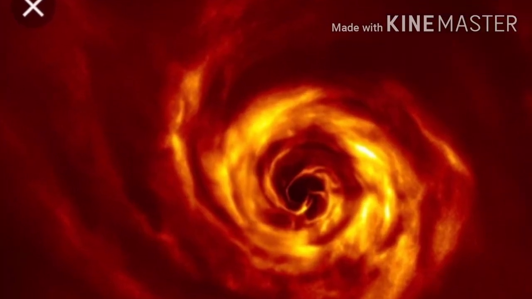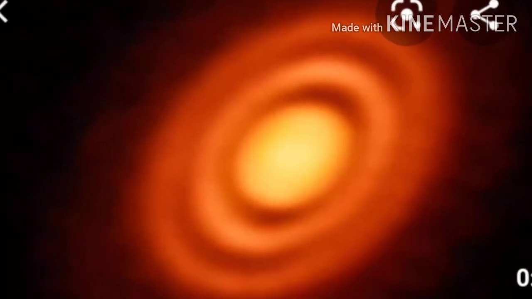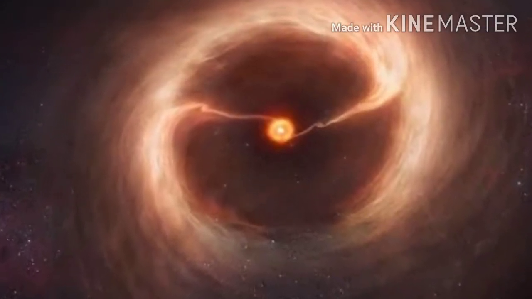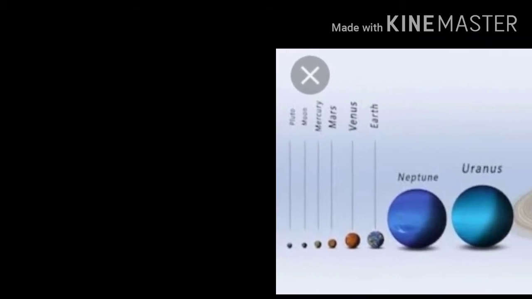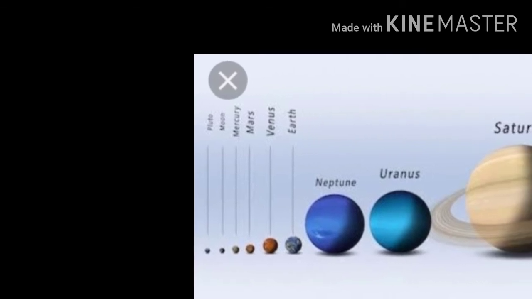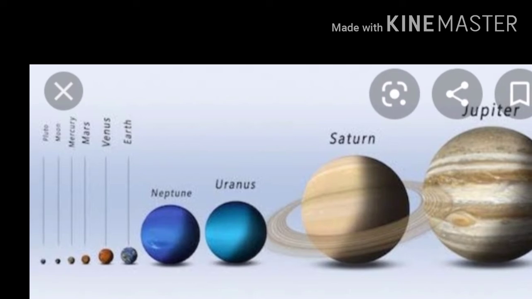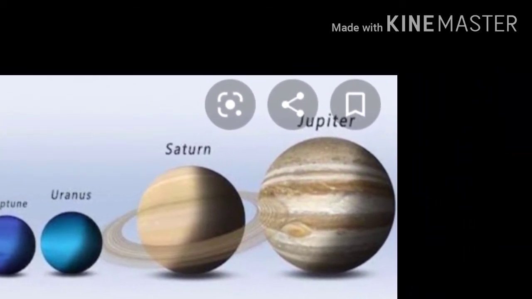When the planets were formed, their matter was rotating around itself as well as rotating around the sun. After a few years, these matters came together, and due to their own gravitational force, they formed into the structure of a sphere. All these we see in spherical shape, but in different sizes.